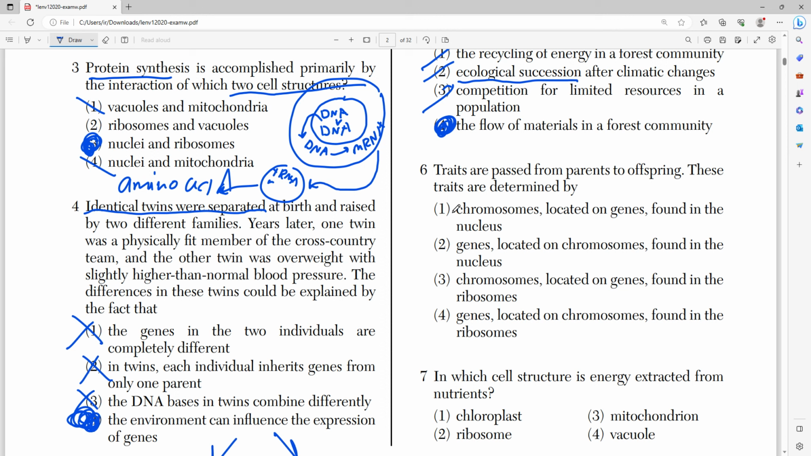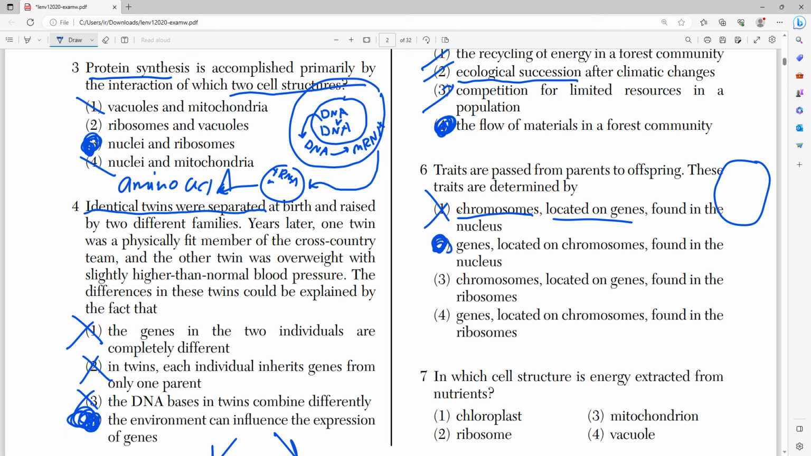Number 6 says that traits are passed from parent to offspring. These traits are determined by what, right? Are they determined by chromosomes located on genes found in the nucleus? That's wrong, right? Because chromosomes aren't located on genes. Genes are located on chromosomes, right? Number 2 is the answer that gets that right. Genes, which are located on chromosomes, which are found in the nucleus, right?